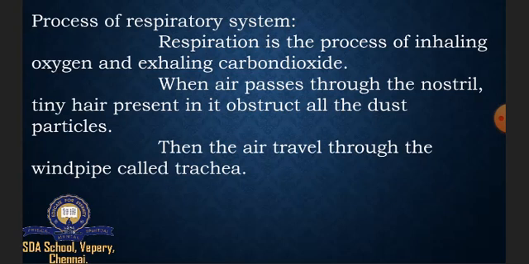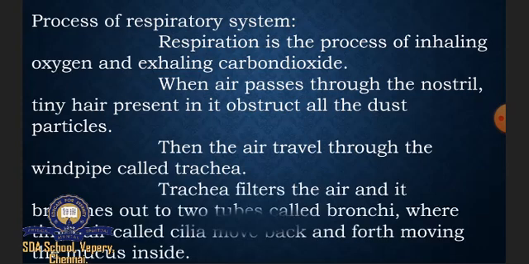Then the air travels through the windpipe called trachea. So we have two pipes in us. One is food pipe, which comes under digestive system, and the windpipe comes under respiratory system. So after the air passes, it enters the windpipe, known as trachea. So trachea filters the air and it branches out to two tubes called bronchi.